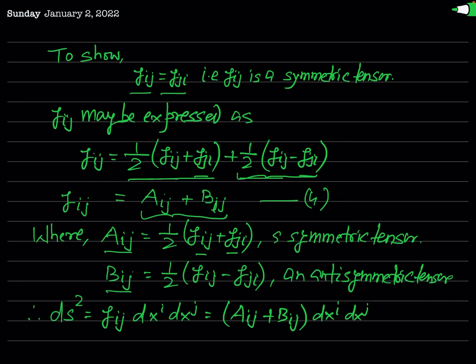Now we will simplify this Bij dxi dxj a little more. As you know, i and j are the repeated indices, so they are dummy indices, and dummy indices may be freely interchanged.